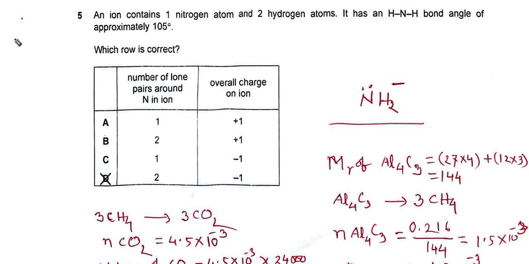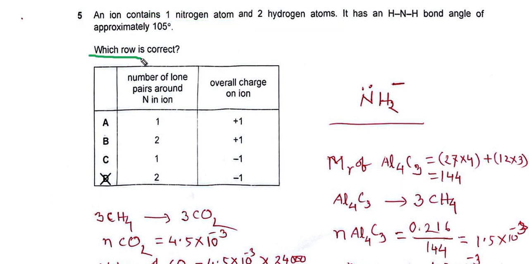Number 5, an ion contains 1 nitrogen atom and 2 hydrogen atoms. It has an H-N-H bond angle of approximately 105°.